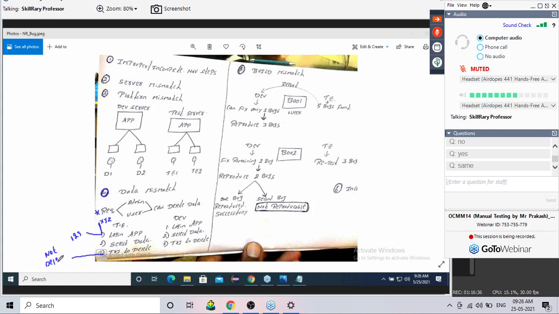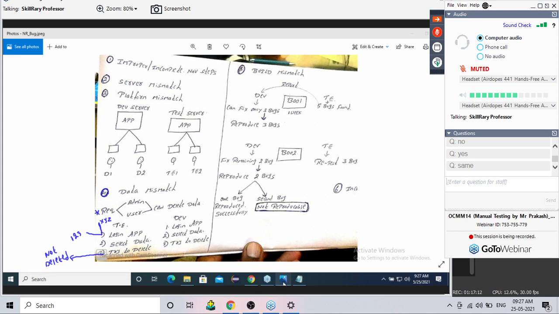Bug is there, bug is not there? Data is not getting deleted. Obviously, it's a bug. Now listen. So he logged into the application, selected a data, and tried to delete the data. When he tries to delete, he is not able to delete. So obviously, bug is there. He prepares one bug report.